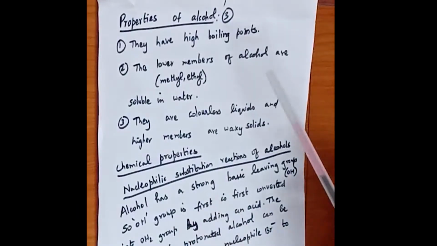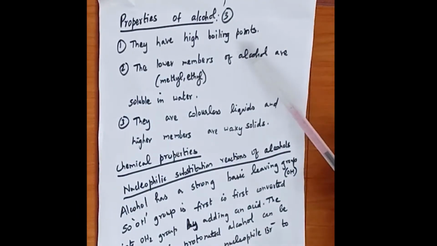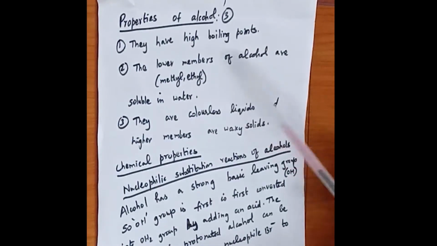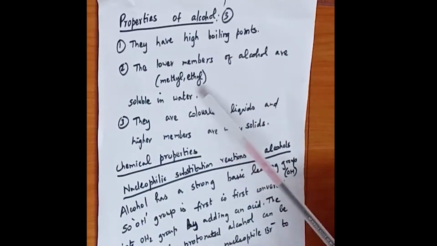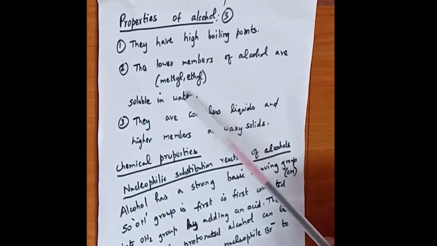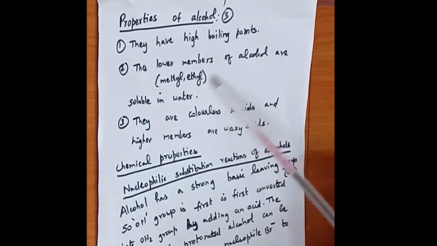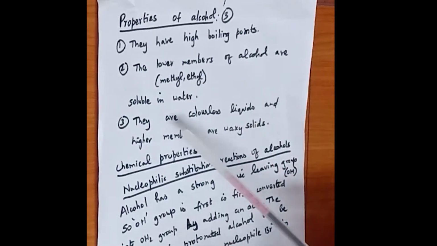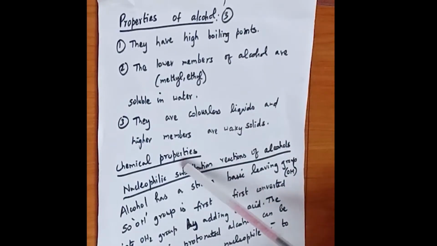So far we have seen the preparation of two alcohols, ethylene glycol and glycerol, which we have seen. So that also we go through. Next one is properties of alcohol. They have high boiling point. The lower members of the alcohol are always soluble in water. Lower members means methyl alcohol, ethyl alcohol. They are colorless liquids, and some exist even as waxy solids.